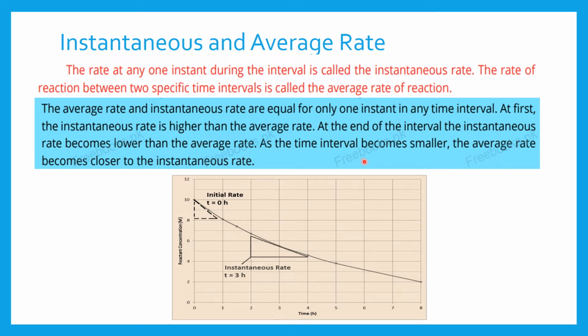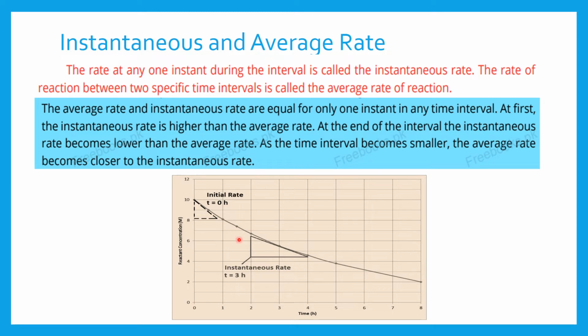And as the time interval becomes smaller, the average rate becomes closer to the instantaneous rate. We can say that when we calculate the rate of the reaction over a very small time interval, our average rate will become closer to the instantaneous rate. But it cannot be equal to the instantaneous rate at any time.